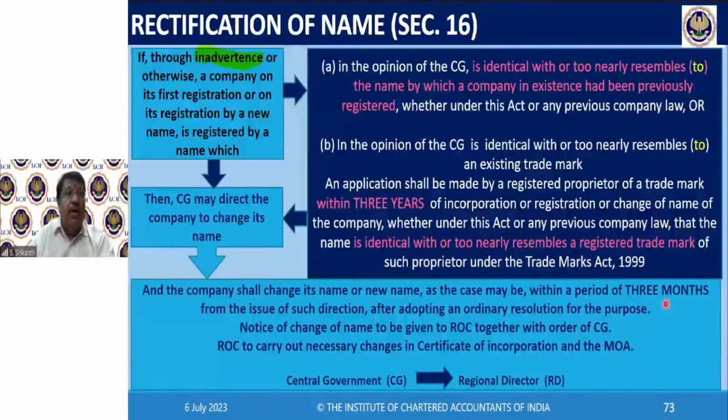Whereas the company has been incorporated with a name. How?